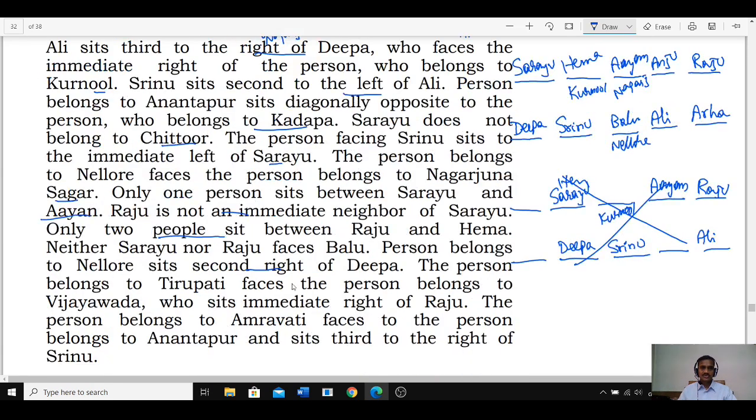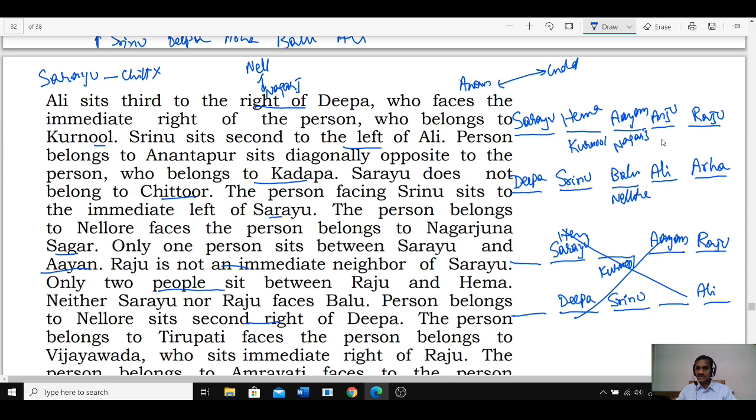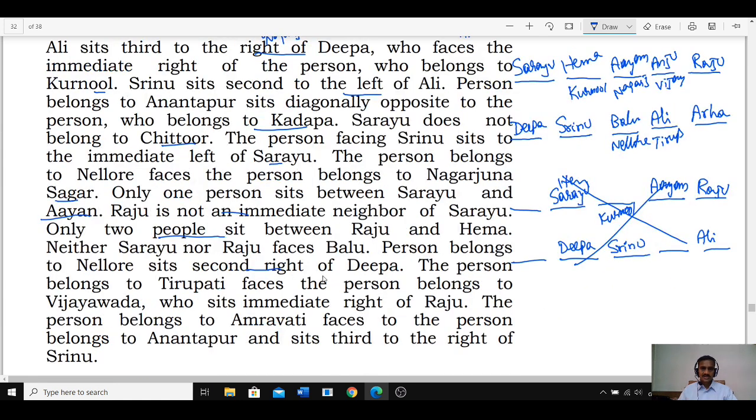The person who belongs to Tirupati faces the person who belongs to Vijayawada, who sits to the immediate right of Raju. Raju's immediate right is Vijayawada. Now this Vijayawada person is opposite to the Tirupati person. Hence Tirupati is Ali. Done with this?